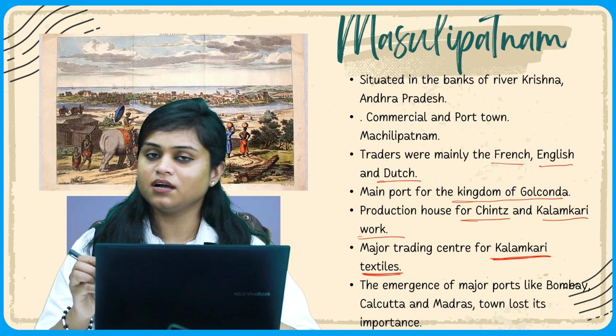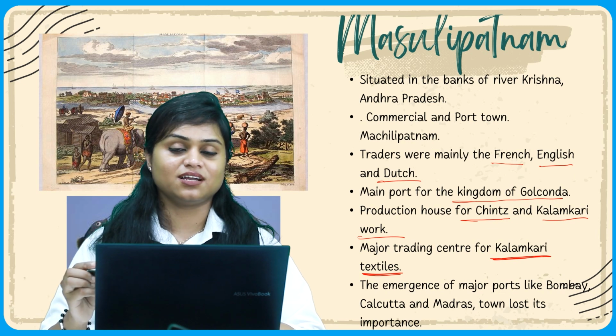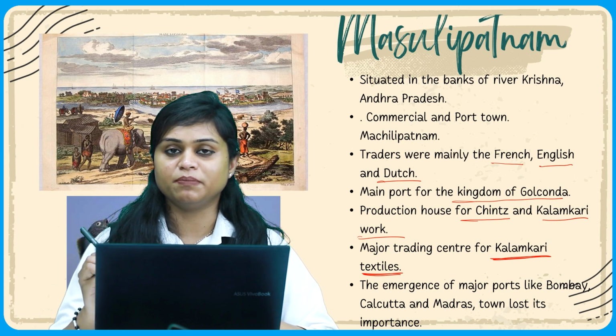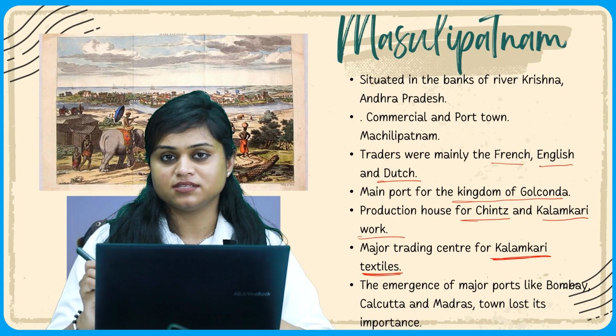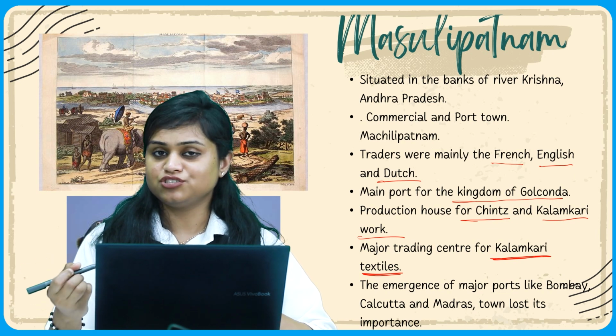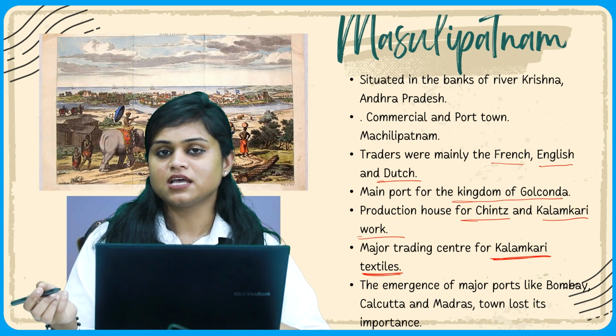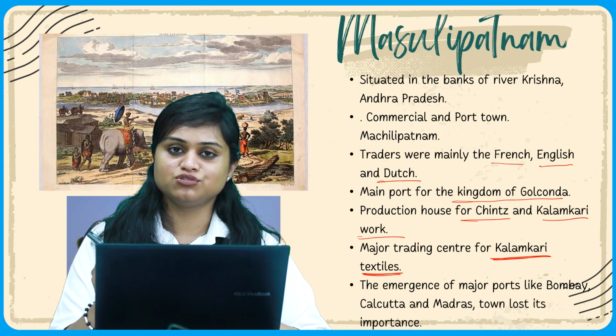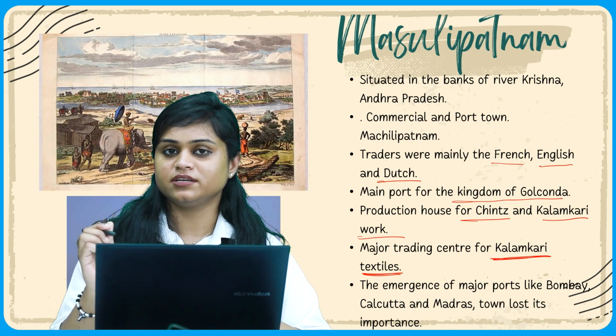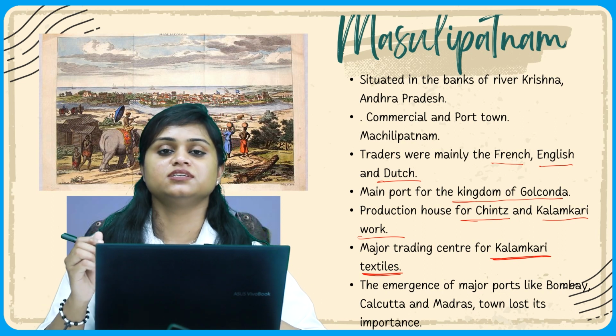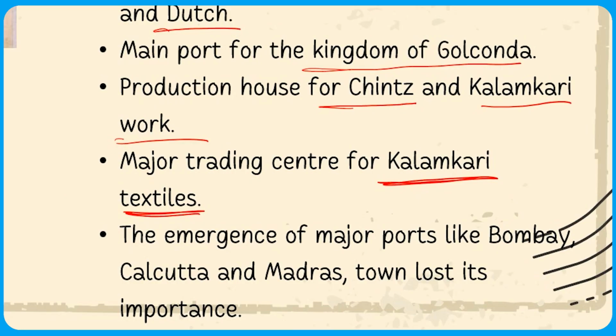Now, this kalamkari work was usually done with the help of bamboo pens, and these bamboo pens were dipped into naturally extracted juices from fruits or leaves, and then they were used to paint on cotton textiles and give them beautiful designs and shapes.